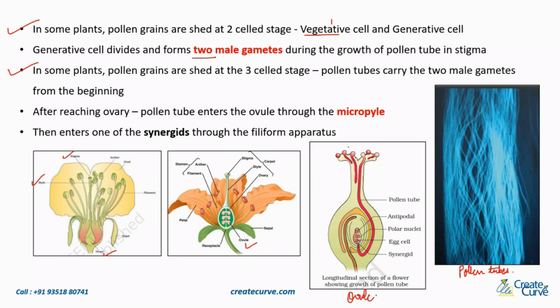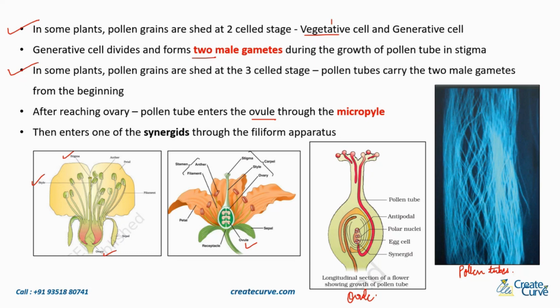So from the stigma, it goes to the style, goes to the ovary, and finally reaches the ovule. After reaching the ovary, the pollen tube enters the ovule through the micropyle, which is this end, not the antipodal end. Then it enters one of the synergids through the filiform apparatus. Can you see the synergids over here? Three are there over here.